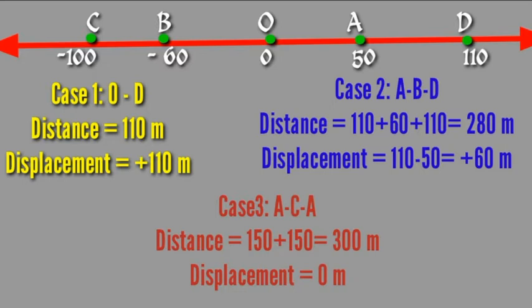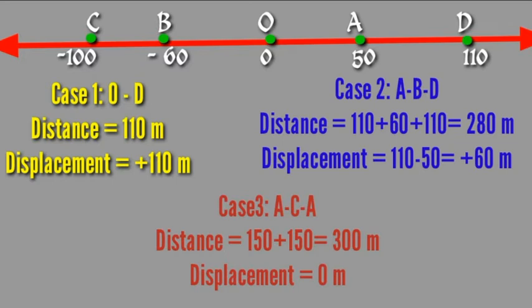And suppose that the object is moving from A to B. In this case the distance is 110 meter. Then for displacement, it's minus 110. Displacement means the final position minus the initial position. For A to B, the final position is B, that is minus 60, minus the initial position 50. So minus 60 minus 50 becomes minus 110 meter. That means the displacement is taken along the negative direction.